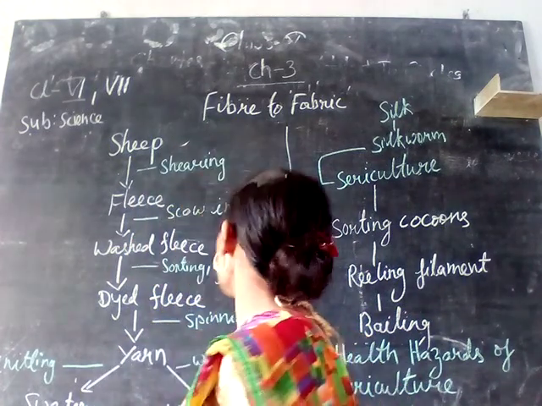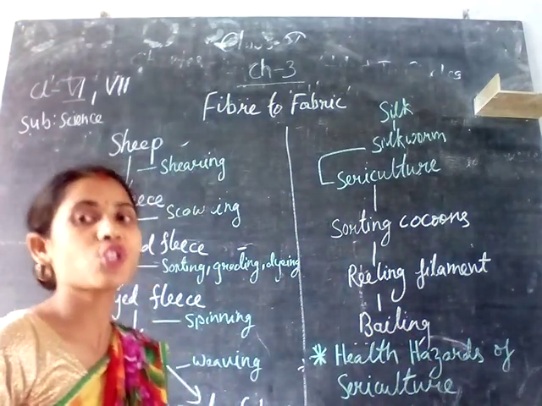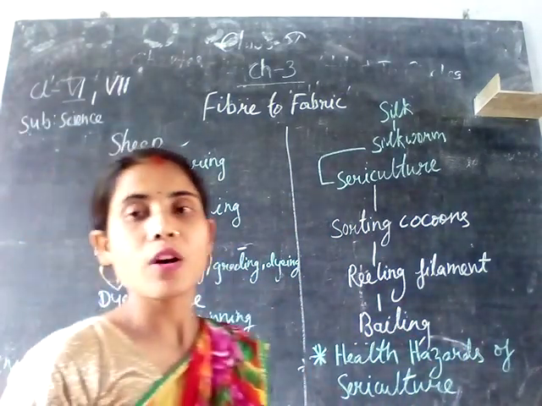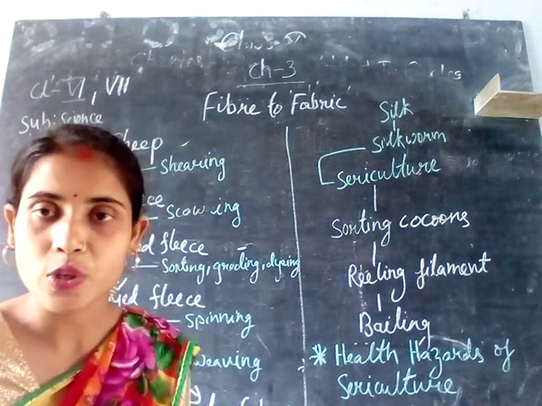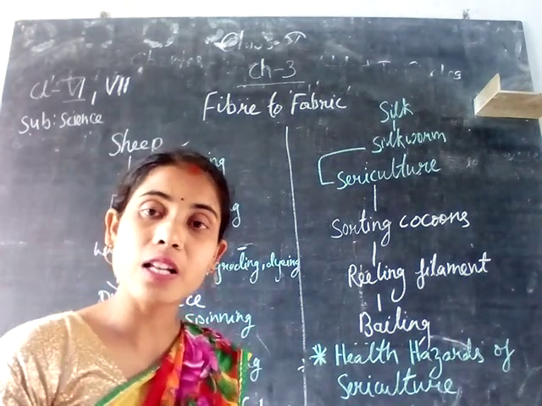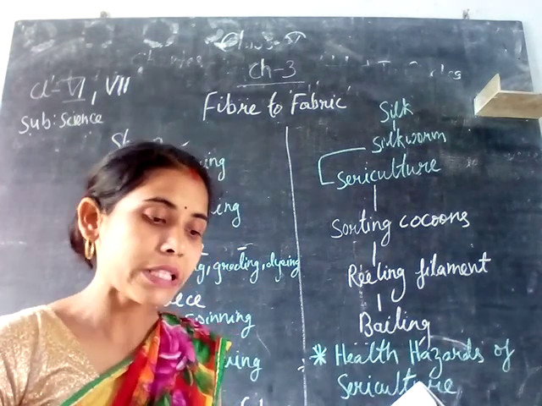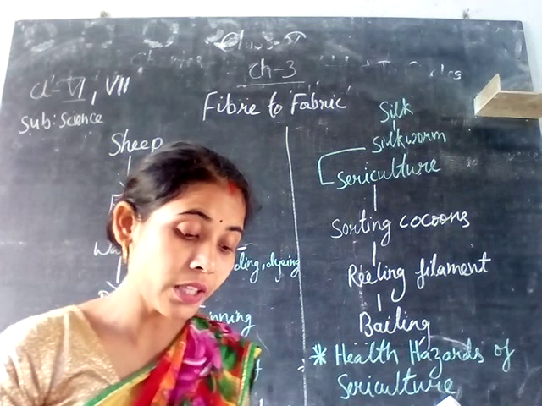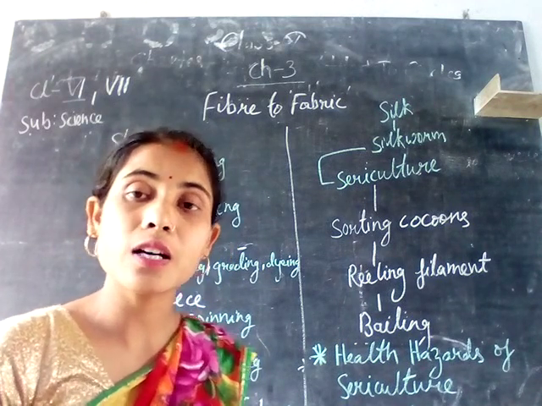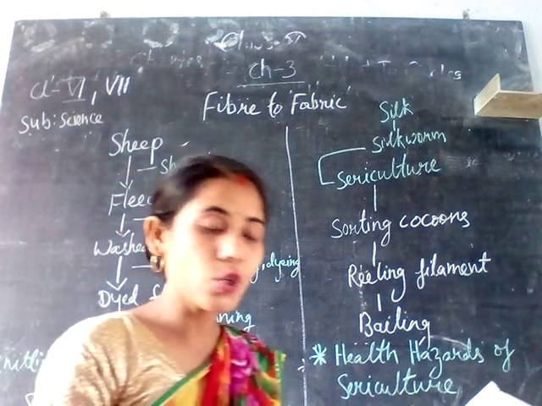Now we'll discuss sericulture, that means the fibers which are obtained from silk. Before going to the sericulture process, we have to know the life cycle of silk. How is silk obtained? We get silk from the silkworm, from which the fiber is obtained.